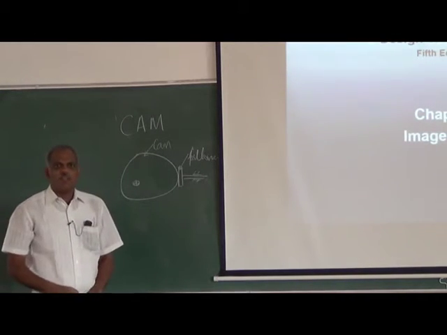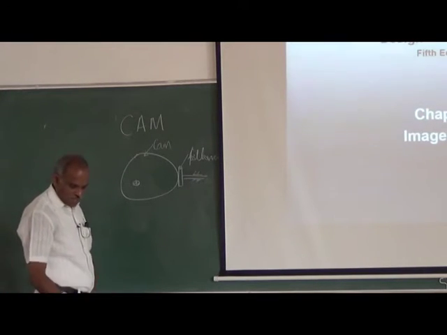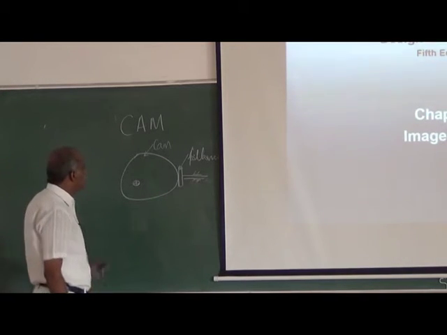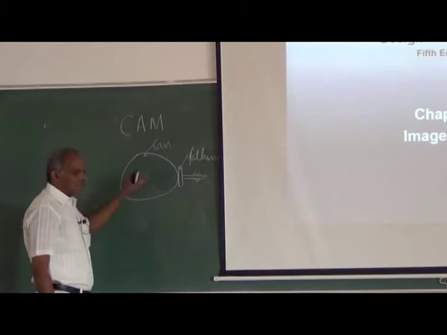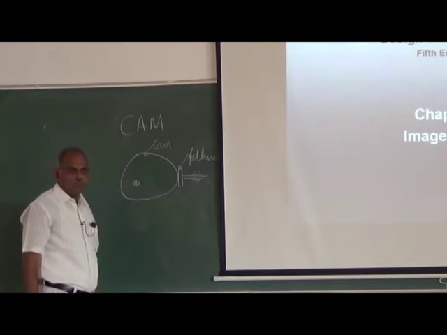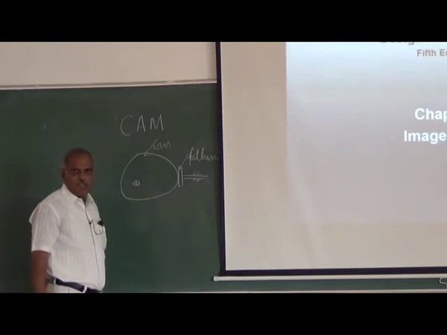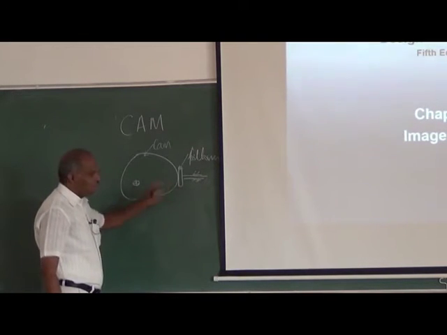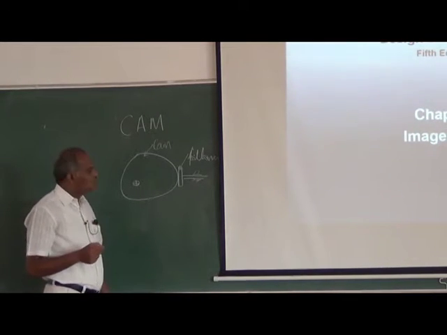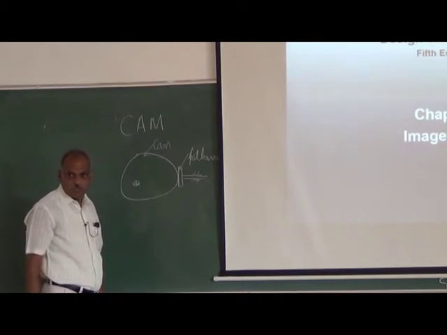So CAM and follower, what are the varieties or types of it? What are the important features that we need to take? That's what we are going to discuss using the PowerPoint slide. One of the advantages of the CAM and follower is that it is a direct contact mechanism, where if you try to draw the effective 4-bar linkage, the linkage length is variable. So it can be designed to have a complex function.